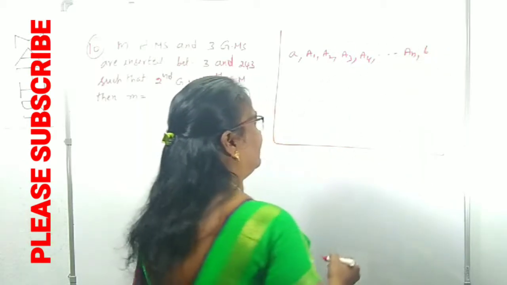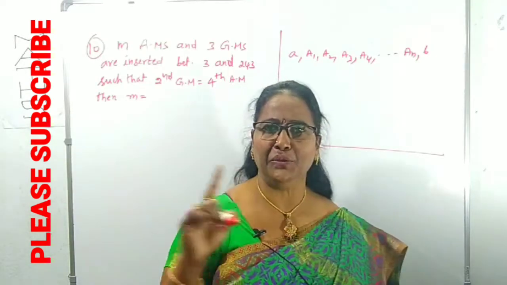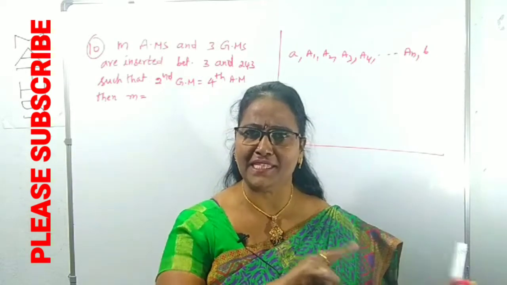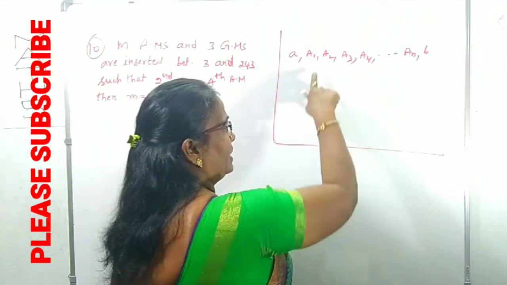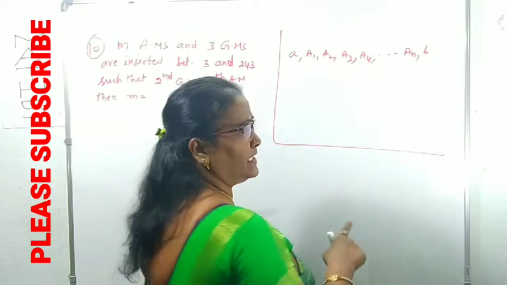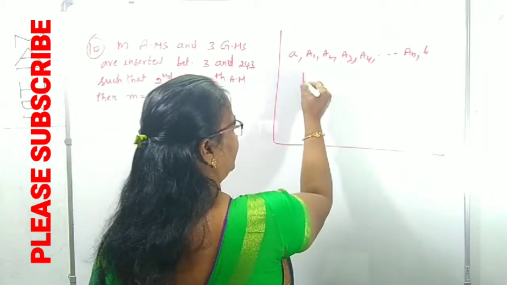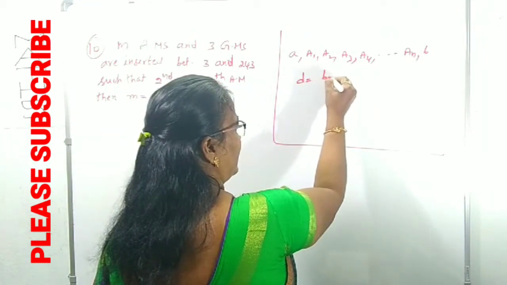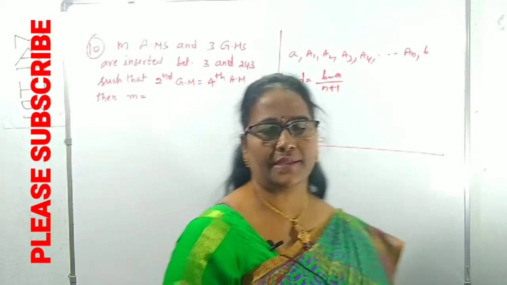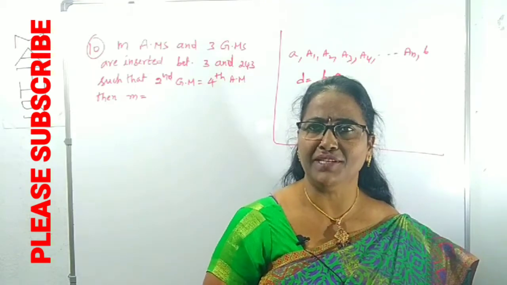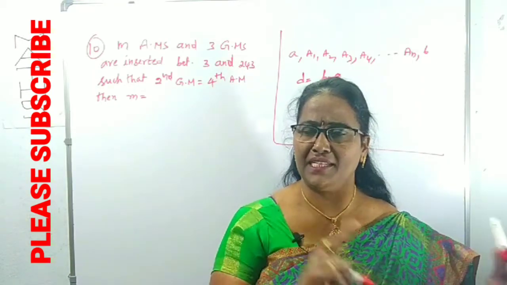These N AMs are inserted between A and B. The first term is already A. To find the remaining terms, we need D. For that, D is (B minus A) by (N plus 1).